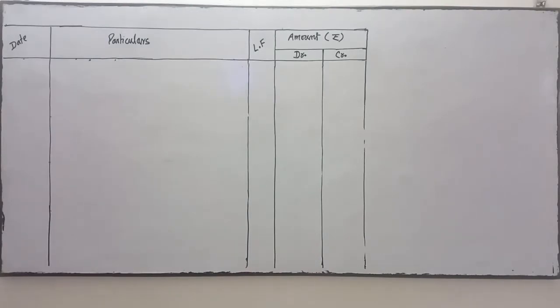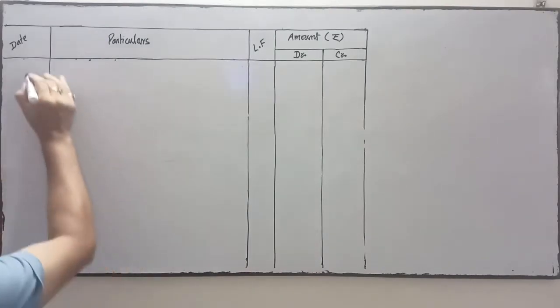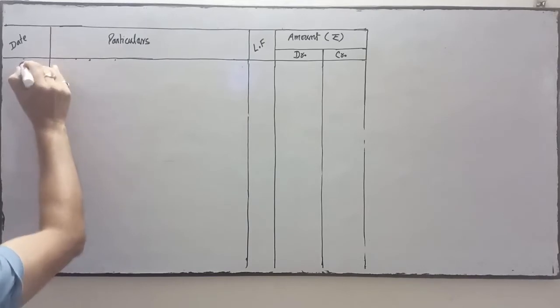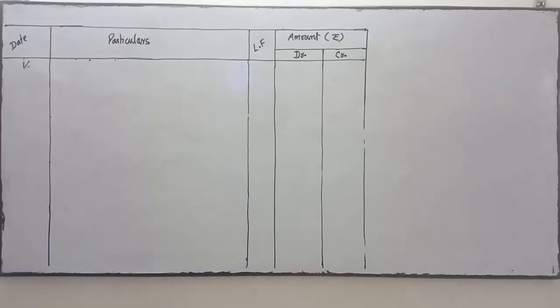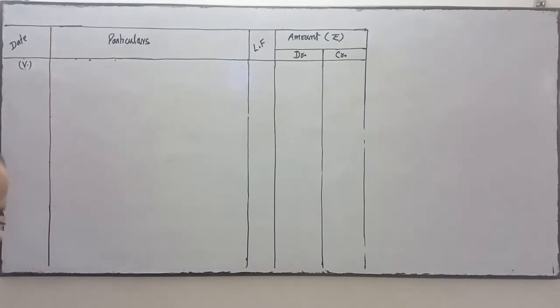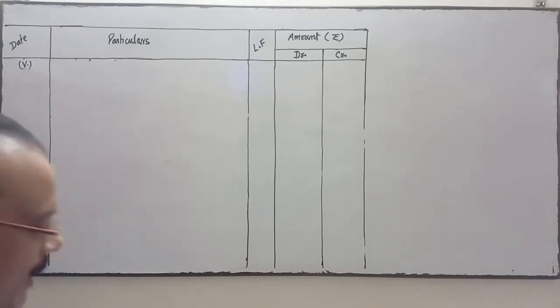Next is number 5. Rajiv's loan of rupees 40,000 was settled at rupees 41,000.